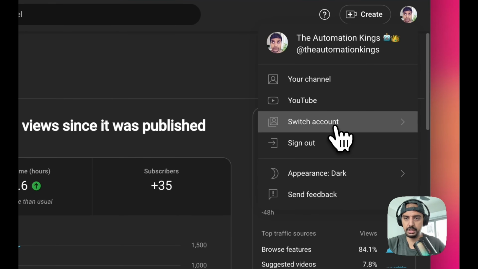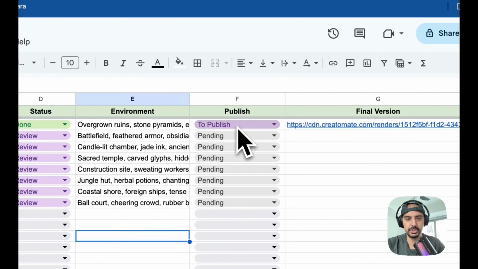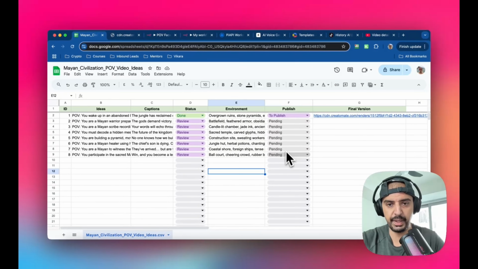And then for this, you're going to add a filter. So the column this time is going to be publish, and the value or the filter is going to be to publish. Now it just has to reflect whatever you're going to put into this column, right? I've used to publish, that's fine. So it's going to ignore anything that's pending, right? It's going to ignore basically every other row on this sheet, which is what I wanted to do, right?